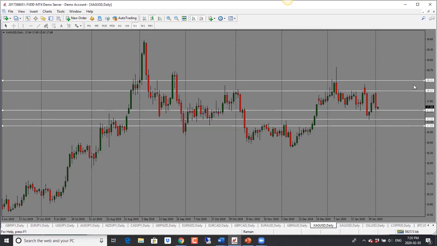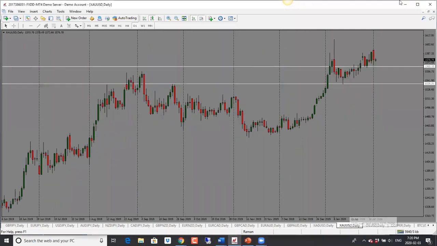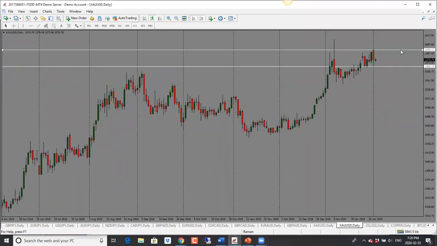So overall bias is bearish, but just keep an eye on how it responds. If it stays below 17.80, then I would look for a further drop here.